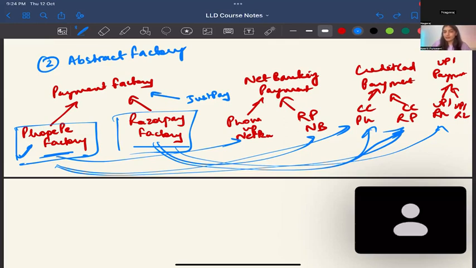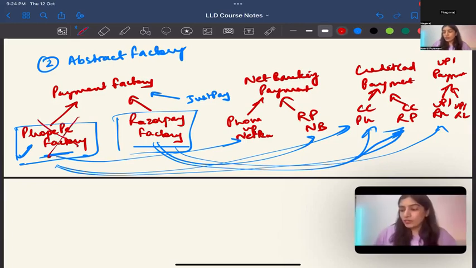I'm just curious why we have two different payment gateway companies, PhonePe and Razorpay. For example, if PhonePe goes down, what do I do? In my literate store, I have PhonePe and Razorpay. If my PhonePe goes down, I can just switch to Razorpay.